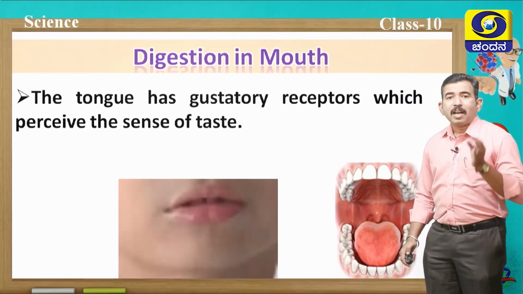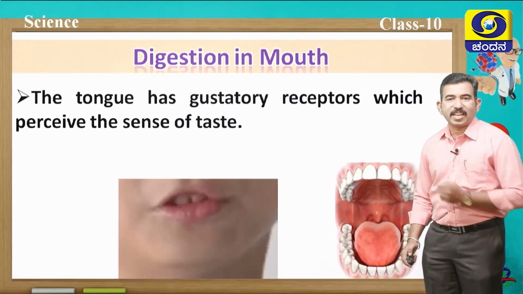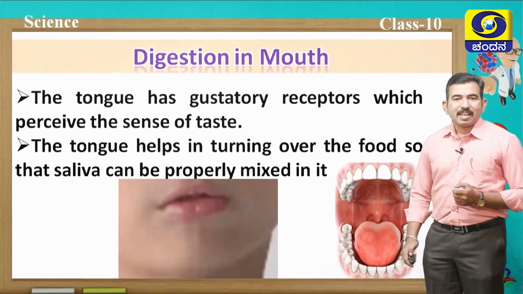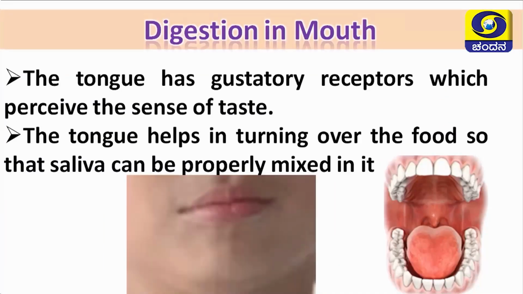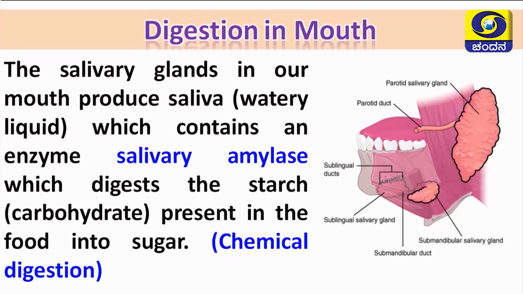The tongue has gustatory receptors which perceive the sense of taste. It tastes the food, and also the tongue helps to mix the food with the saliva. So that is the main function of the tongue. Now, very important, salivary glands. Salivary glands present in our mouth produce saliva which contains an enzyme called salivary amylase enzyme, which digests the starch